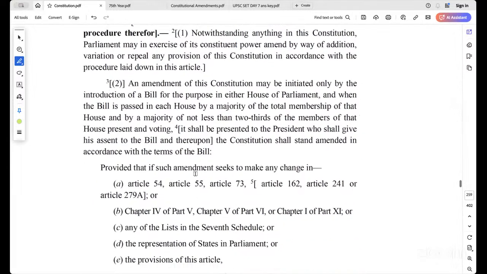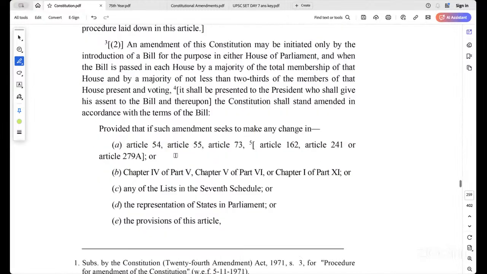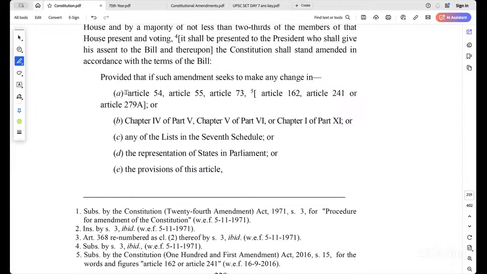So, what are the articles? Article 54, 55, Article 73, Article 162, 241, 279A. What is 279A? Goods and services tax. That also falls within the scope of Article 368.